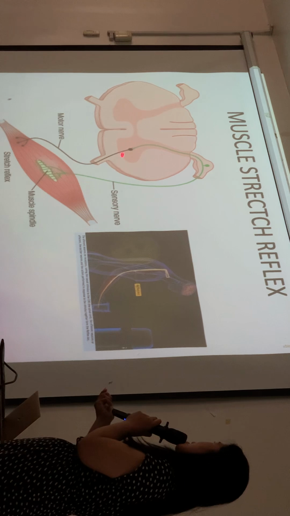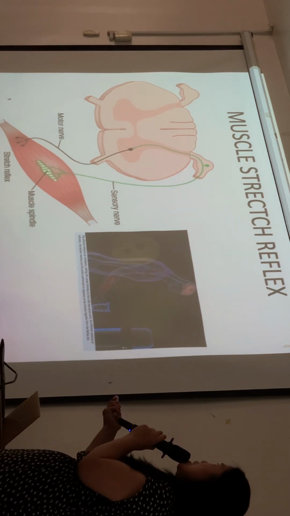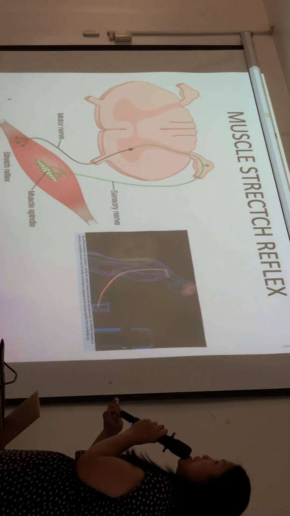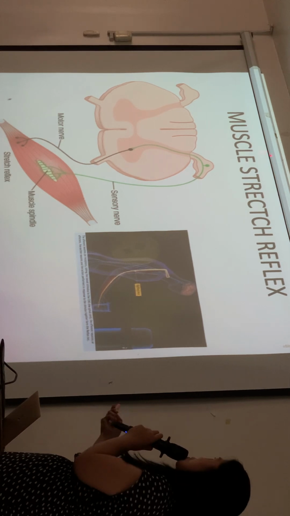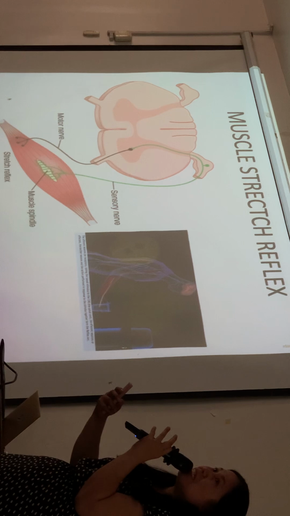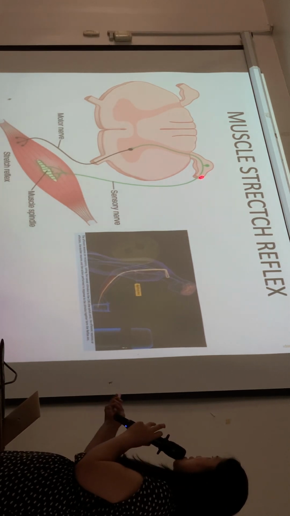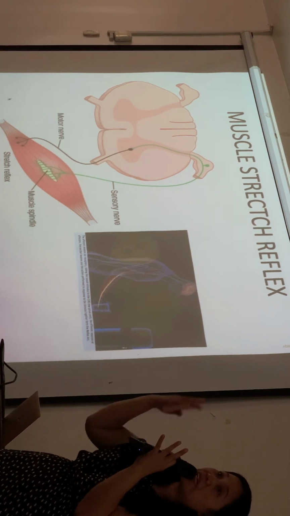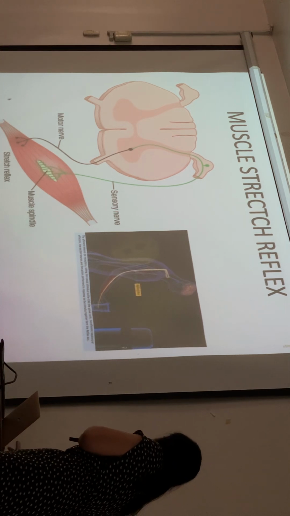If you noticed, this muscle stretch reflex integrates that signal at the level of the spinal cord. No need for it to go to the higher centers. This allows it to be very fast in response because it's just one signal to here, not a lot of relay neurons for it to pass through the rest of the nervous system.